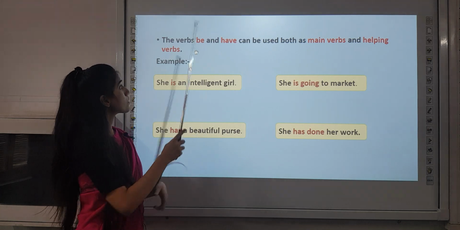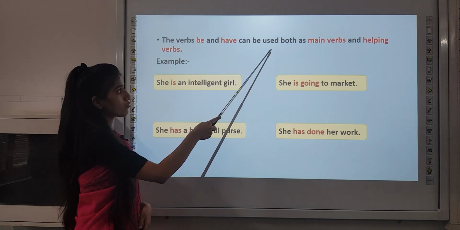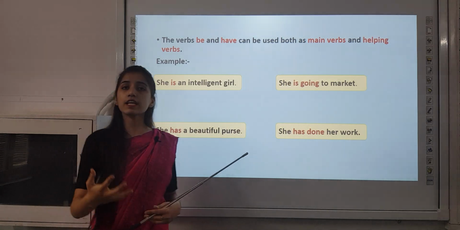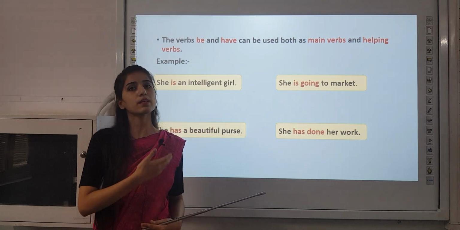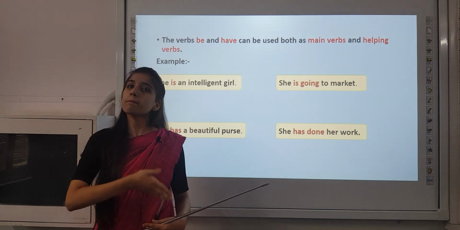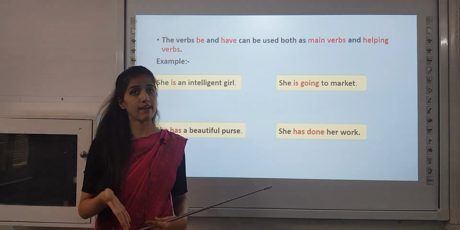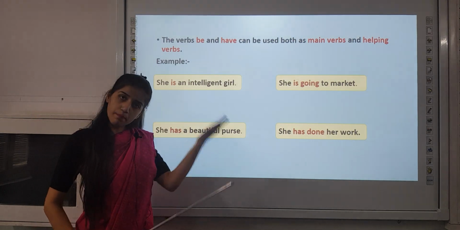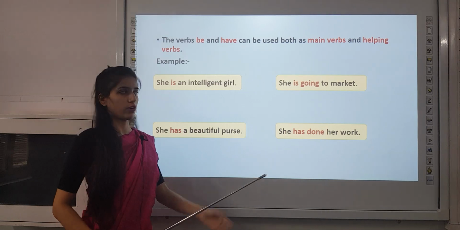Now the verbs be and have can be used both as main verbs and helping verbs. We have studied the different forms of the verbs in the previous slides, that is, am, are, was, were, been, being, has, have and had. They can be used both as a main verb and a helping verb. Let's see how.